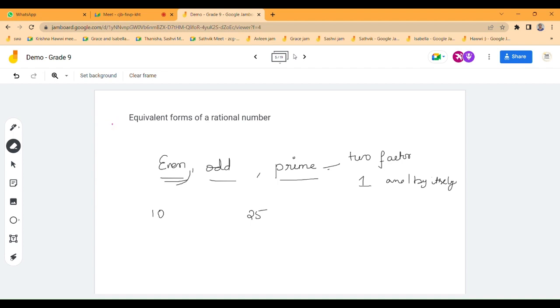Is it visible, ma'am? You took page number 5? Yes, ma'am. Write down. The prime numbers are 11, 13, 17, 19, 23. Very good.